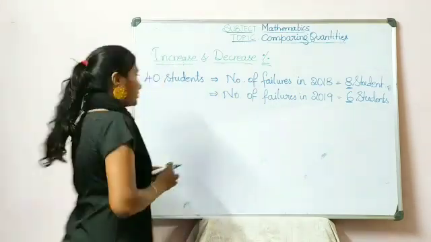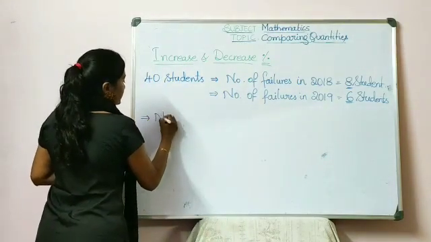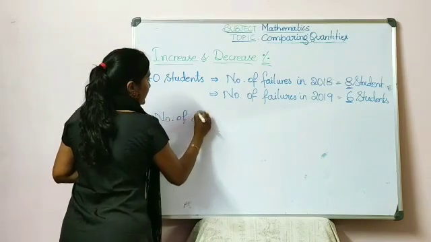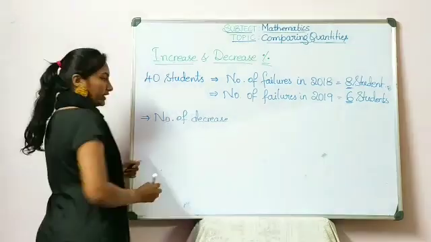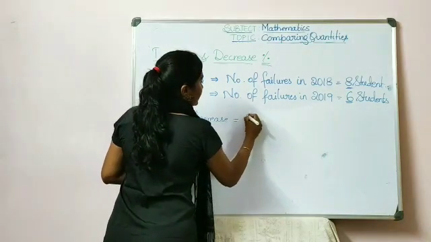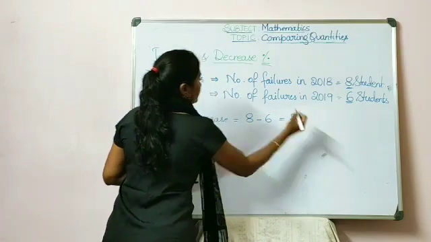So how do I find the percentage? First I find out what is the number of decrease, or you can say it is the amount of decrease. So number of decrease can be written as 8 minus 6, that is 2.